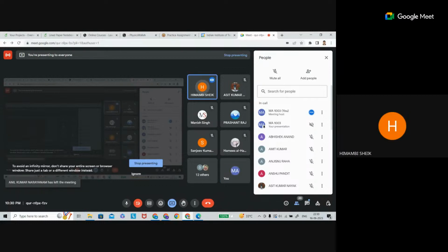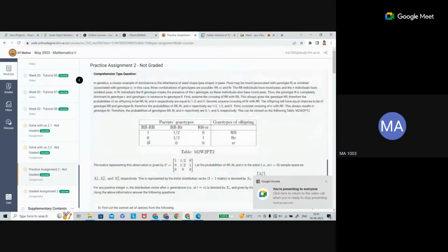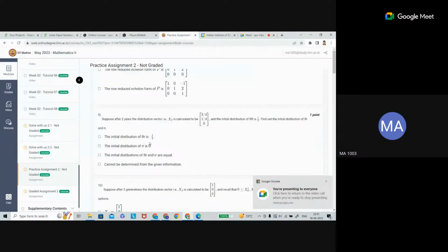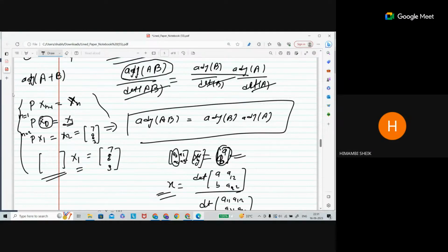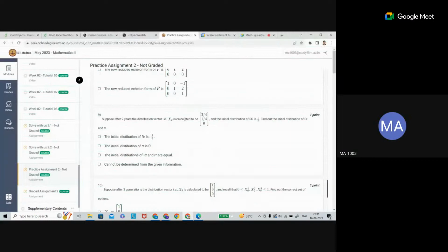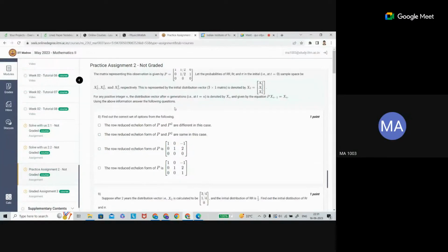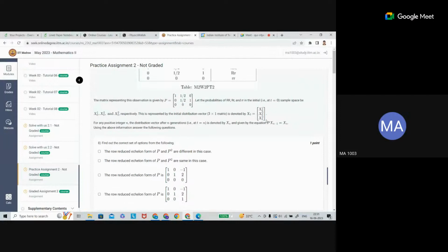Sir, in practice assignment 9th question, can you give me a hint, sir, please? So the thing is, the 9th question is the same as what we just discussed. It is exactly similar. Whatever we just now discussed, the backtracking activity, this one. Yes, sir. This is exactly similar. Actually, it is solved. That question is kept here because of this equation. This is similar, backtrack. Okay, sir. Thank you, sir.